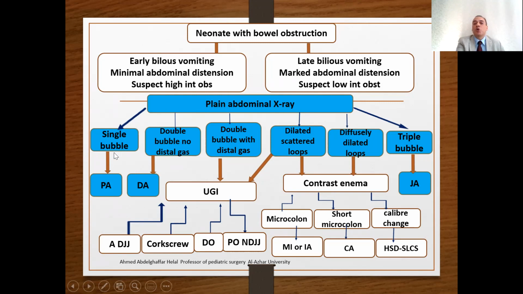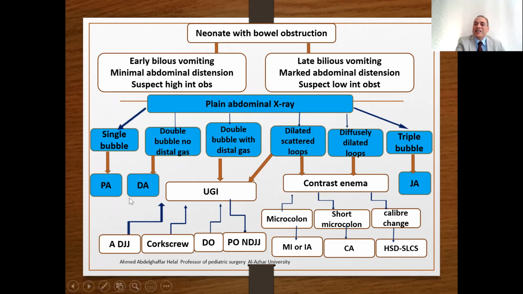This plain X-ray may show a single bubble, diagnostic of pyloric atresia, provided that you see a subsequent X-ray after you inject 10 to 20 milliliters of air, to be sure that there is only a single bubble. Or you may find the double bubble with no distal gas, diagnostic of duodenal atresia, provided that the bubbles are well dilated. You can reproduce the bubbles by injecting air as a contrast.